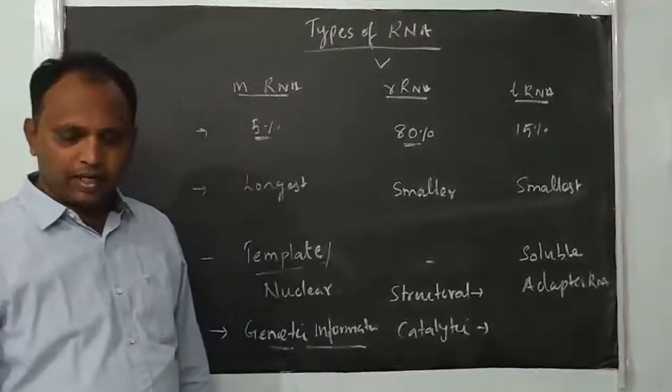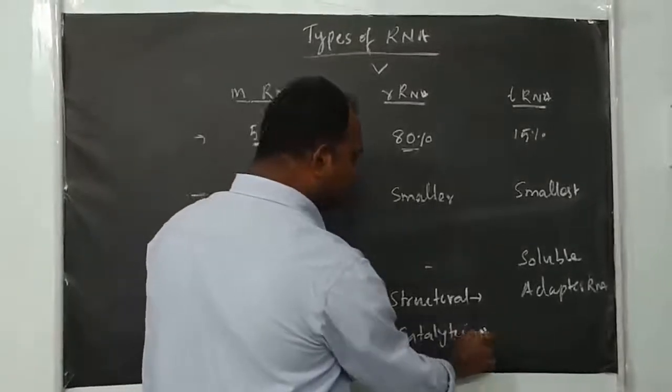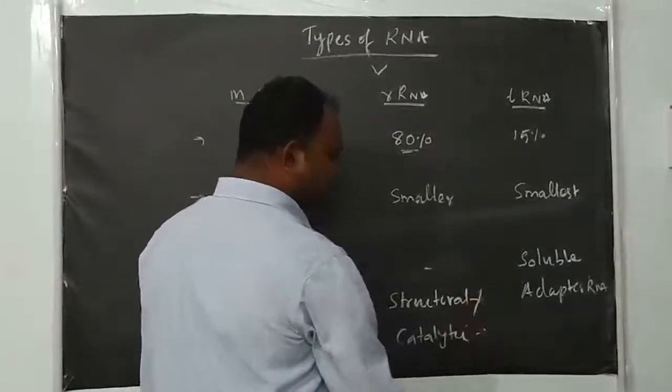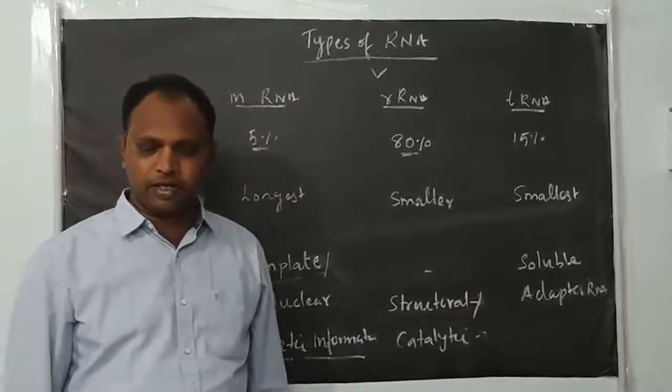The translation process is catalyzed by rRNA.